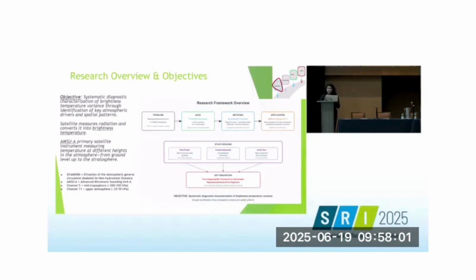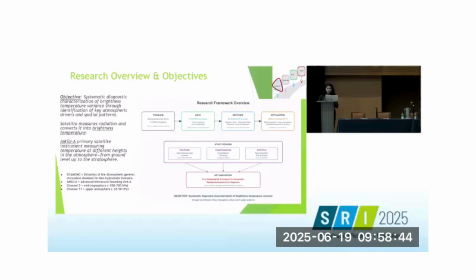So our main objective in this research study was to carry out systematic diagnostic characterization of brightness temperature variance that will help us in addressing and identifying what are the key atmospheric variables that are causing these errors and also the spatial patterns. And one instrument that we are trying to simulate is AMSUA, which is Advanced Microwave Sounding Unit. And we are specifically using channels 5 and channel 11 because they look at different atmospheric layers. So channel 5 looks at troposphere and channel 11 looks at upper troposphere and parts of the stratosphere.